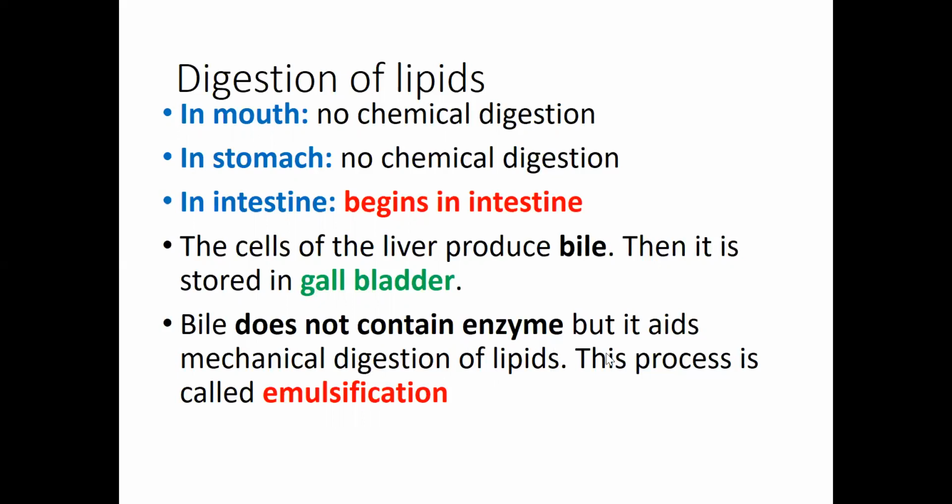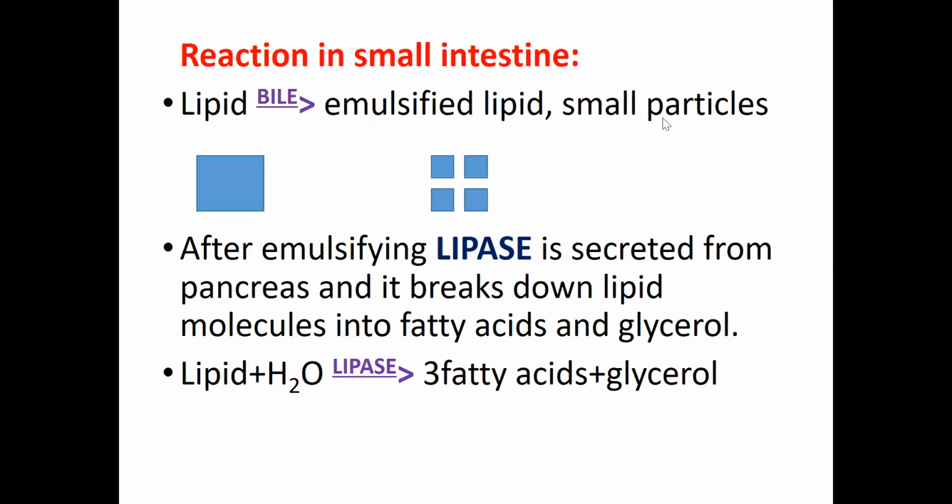Okay. And emulsification takes place here. That means the breakdown of larger lipid molecules into simpler form. This is the emulsification process: this one is the lipid, and in the presence of bile, the lipid is emulsified into small particles. After emulsifying, lipase enzyme is secreted from the pancreas and it breaks down these smaller lipid molecules into fatty acids and glycerol. And these fatty acids and glycerol are the absorbable monomeric units. Okay, so this is the overall digestion in a human.